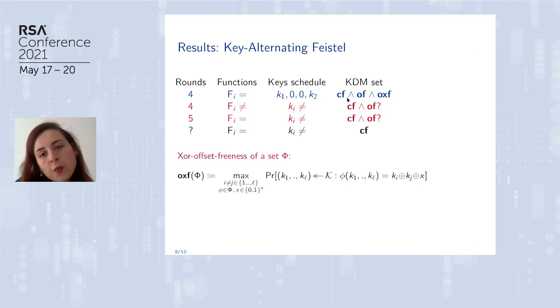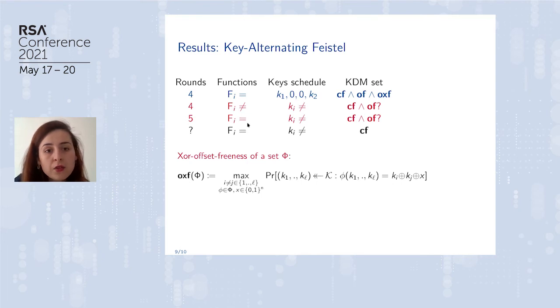We are not surprised about these first 2 constraints, because claw-freeness, we said that claw-freeness is needed. Offset-freeness, we showed that we have an attack if we only have a claw-free KDM set. And we have this new constraint, this offset XOR-freeness, which includes these kinds of functions: functions that are the XOR of 2 different functions and a constant.